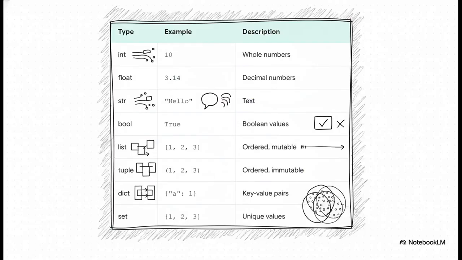So what kind of stuff can we actually store in these variables? Well, Python gives you a whole box of tools. You've got your basic numbers, integers and floats. You've got your text, which we call strings, booleans for a simple true or false. And then you get into the collections. Lists, which are flexible, tuples, which are fixed, dictionaries for key value pairs, and sets for when you only want unique items. These are the Lego bricks you build everything with.